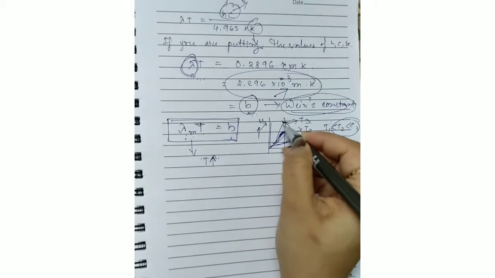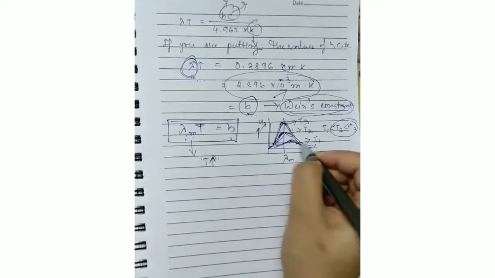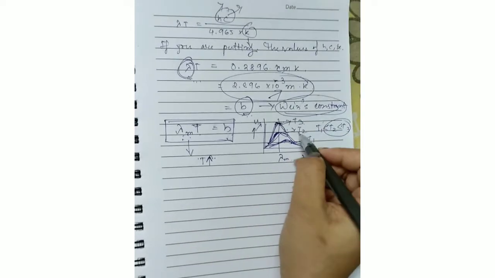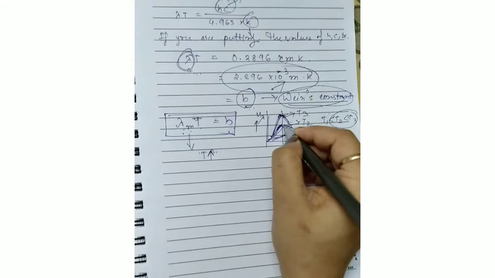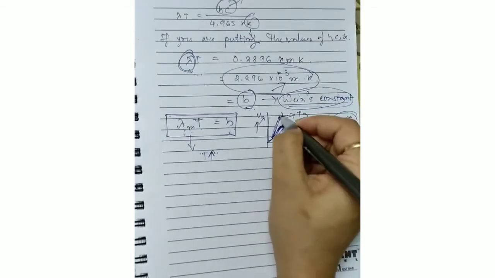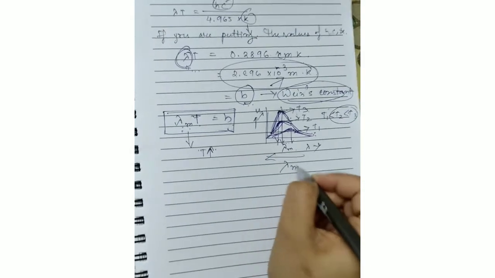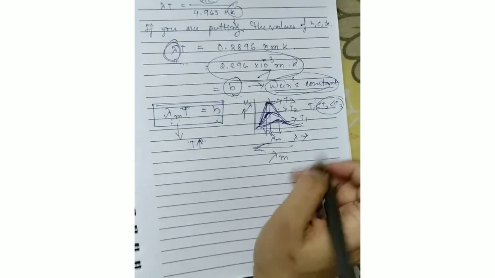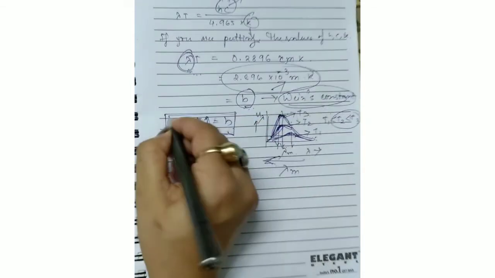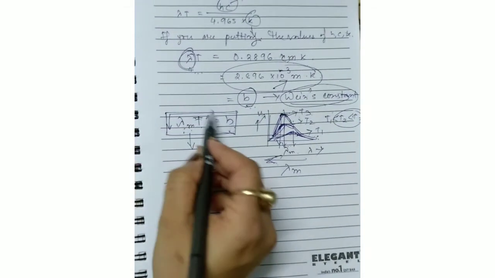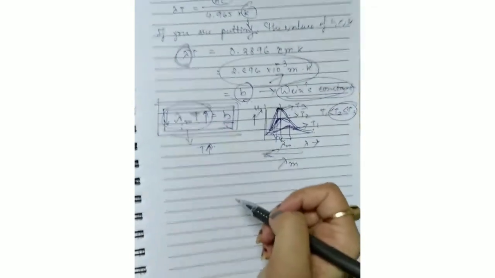This curve is wrong, I have drawn. For T1 is very less from T3 and T2, and the wavelength is here only, and for T2 the wavelength is here only, and for T3 the wavelength is here only. So that's why lambda m is shifting with respect to the increasing of T. Whenever T is increasing, lambda m is decreasing. That's why the product is fixed, and this is exactly the Wien's displacement law.